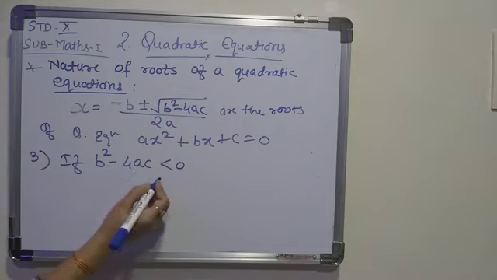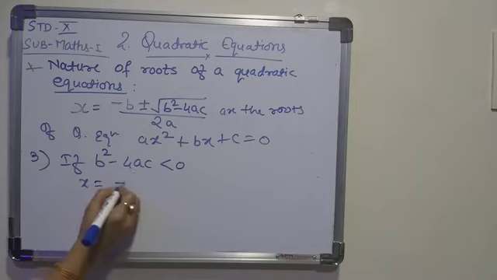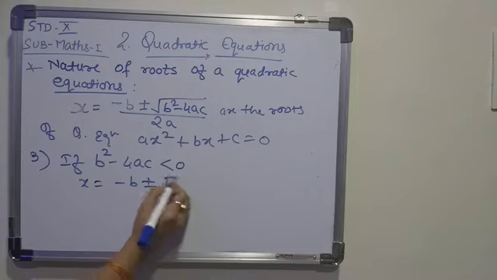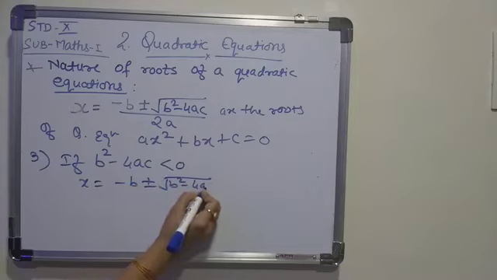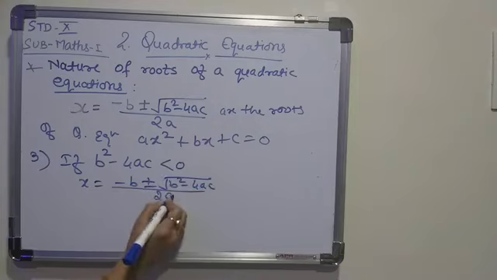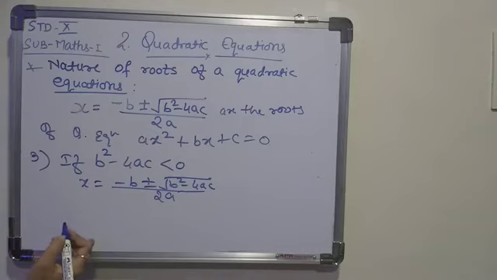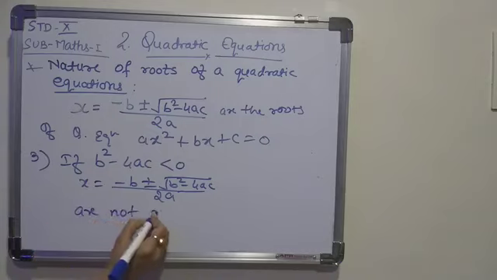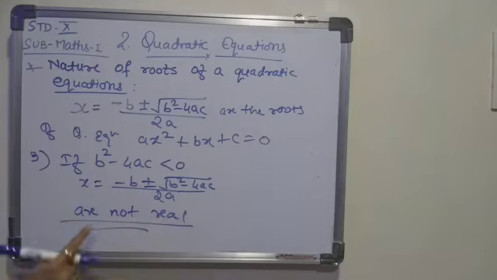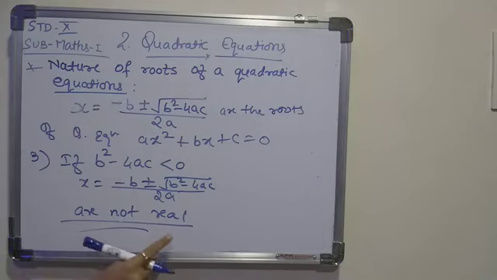If it is less than 0, then your x value will be x is equals to minus b plus minus under root b square minus 4ac upon 2a. If it is less than 0, it will be in the negative form, and if it is in the negative form, then these are not real. Clear? Then the roots of a quadratic equation are not real. Clear? And the nature of the root for quadratic equation is not real.